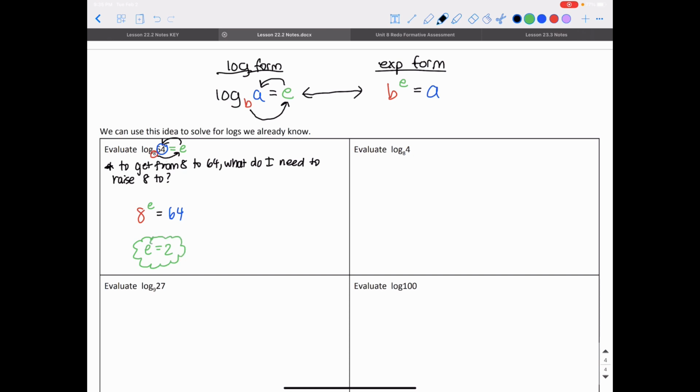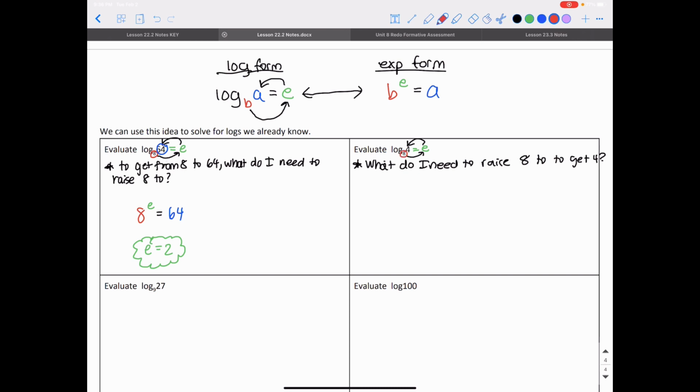For this second one, we have: evaluate log base 8 of 4. What this says is, what do I need to raise the base 8 to, to get 4? I'm going to set this equation equal to e. I want to know 8 raised to what power gives me 4?